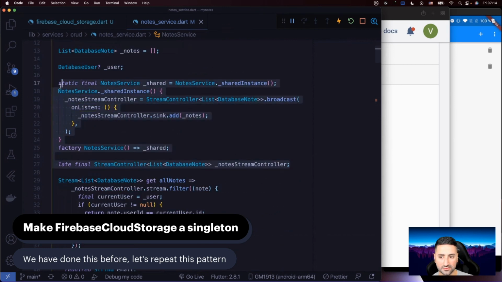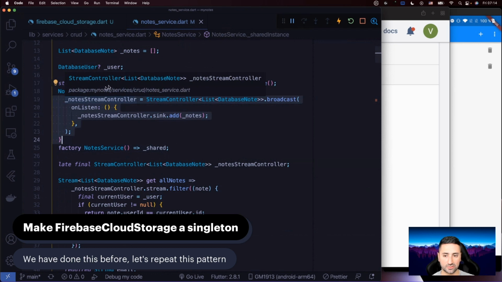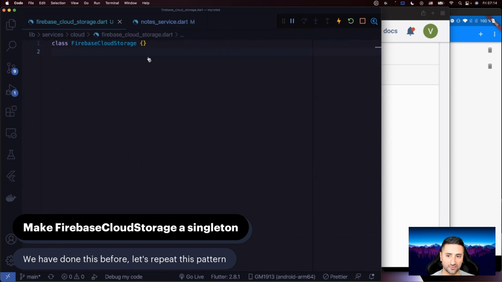Do you remember this? Right? So we kind of need this part, we kind of need the same thing. Not kind of, actually pretty much exactly the same thing, except for this part, because this talks with a stream controller. So I find this pattern of creating singletons in Dart still quite hacky. I think I've mentioned this before when we created the node service, but it's something that we have to do. So make sure our Firebase Cloud Storage is actually a singleton, okay?